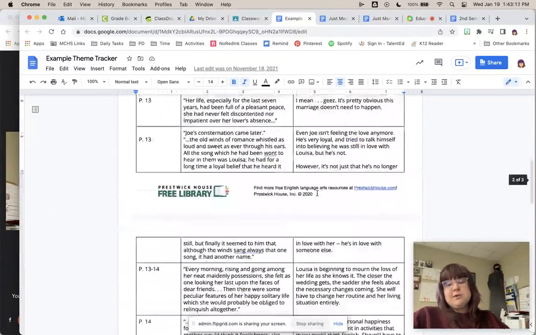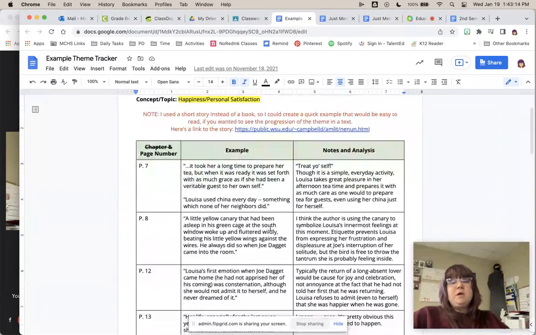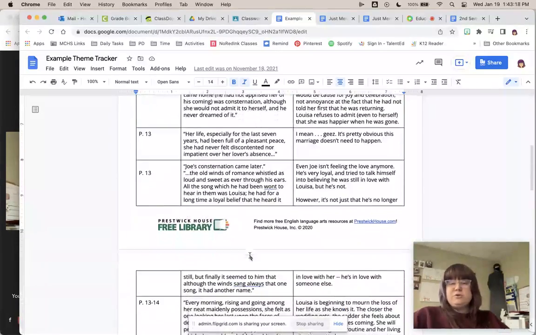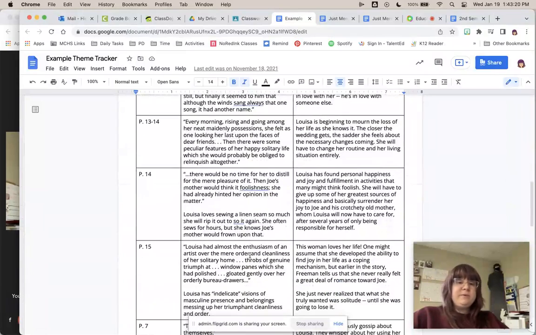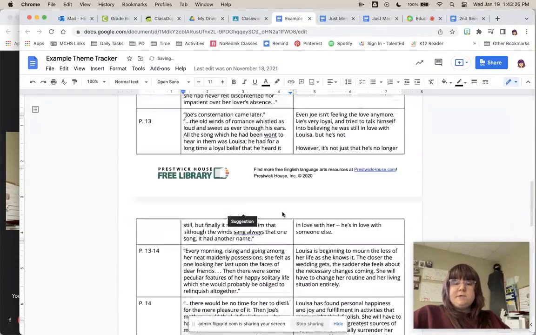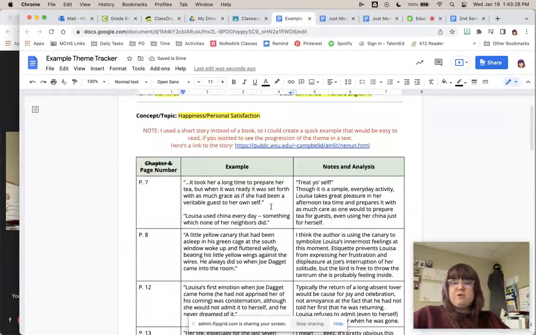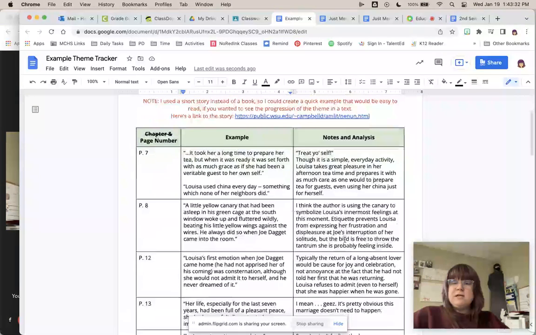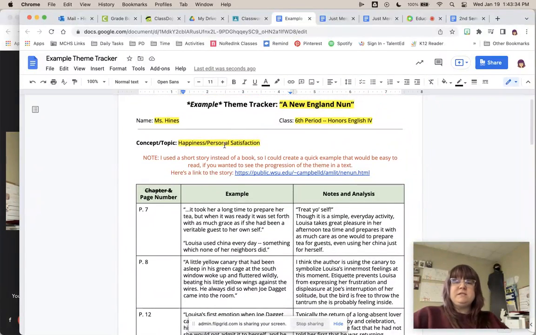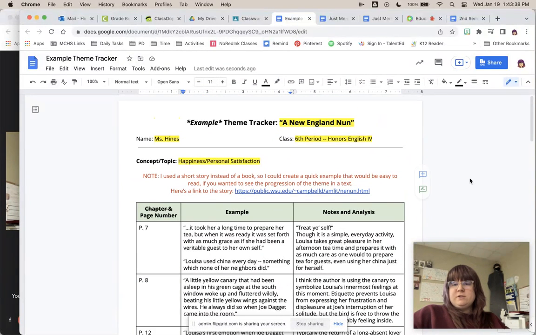This is a short story, not a book, so there weren't any chapters. But I found quotes. Most of my evidence is direct quotes, but your evidence could be summaries. It could be descriptions. Right here, I've just got a description of something that happens a lot. So whatever it may be, you just want to help yourself remember what you were talking about. And then my notes and analysis here: how do I think that fits into my topic?